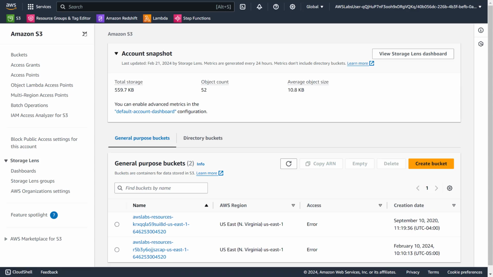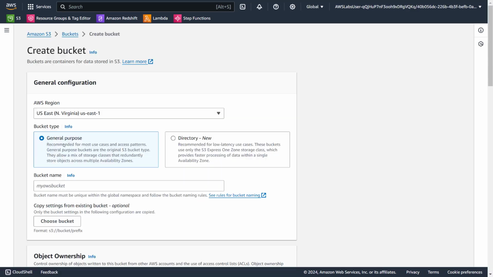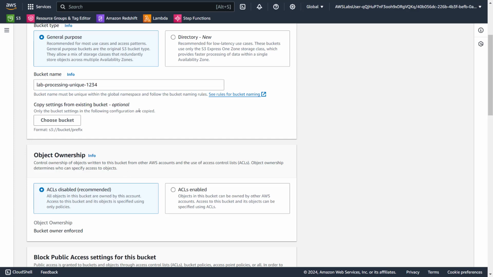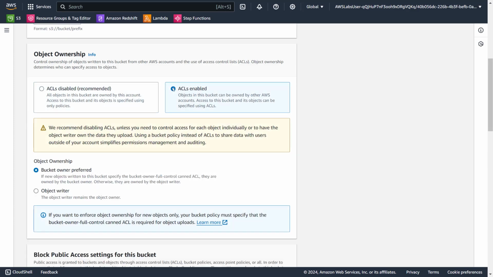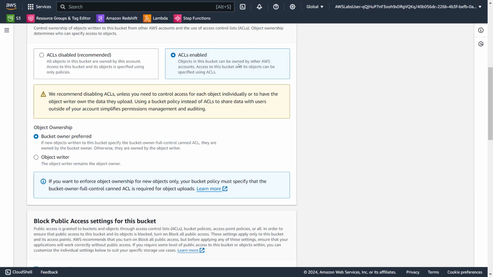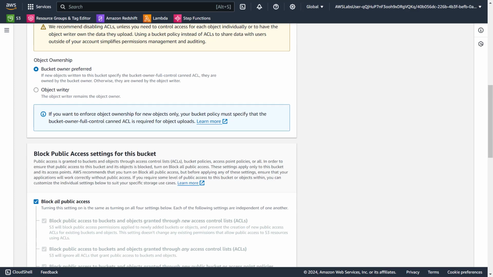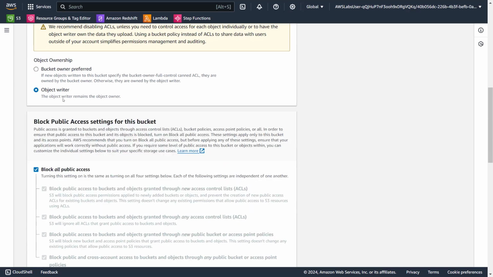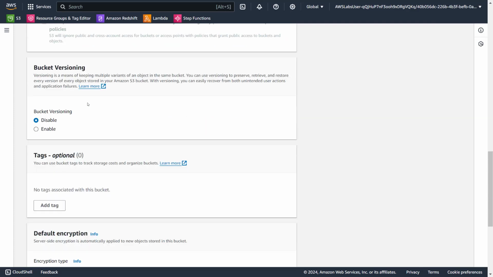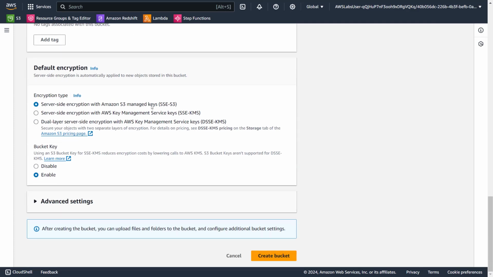Okay. So let's go ahead, create a bucket, and let's create a unique bucket. And as you already know, bucket names have to be unique. 1, 2, 3, 4. I don't know if that exists or not. It will complain if it does. Let's enable ACLs. Objects in this bucket can be owned by other accounts. Access to this bucket and its objects can be specified using ACLs. Object ownership, we will give it to the writer. Whoever puts the files, they will become the owner. Versioning, we don't need it. We are leaving SSE as is, bucket key we are defaulting.